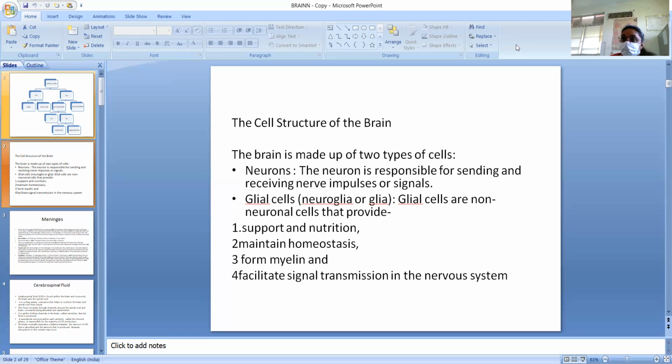First is nutrition and support, second is myelin sheath formation, and it will facilitate signal transmission in the nervous system. So with these glial cells, the transmission of information will be carried out very easily.